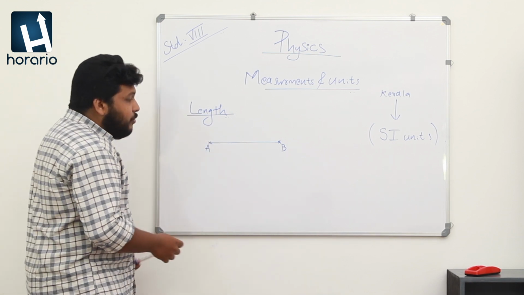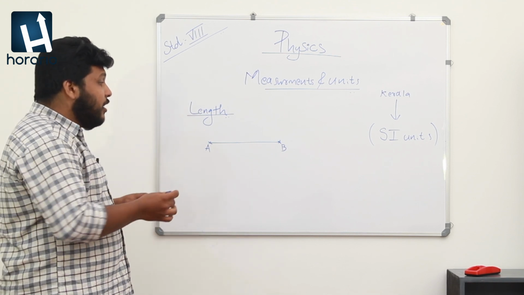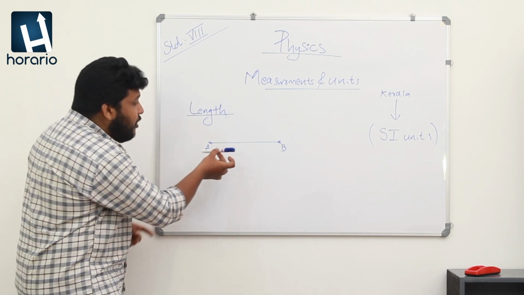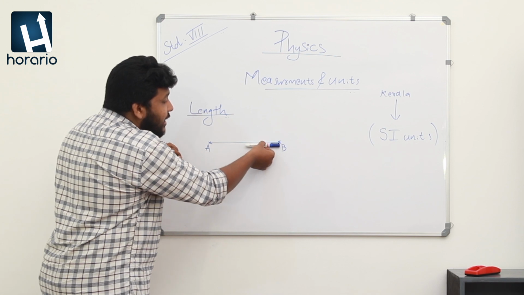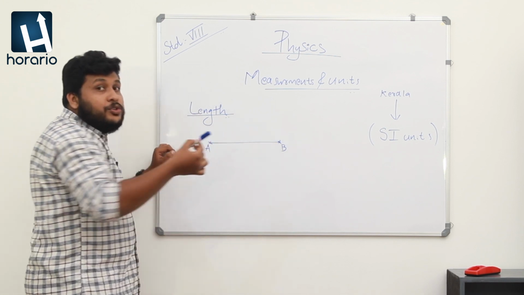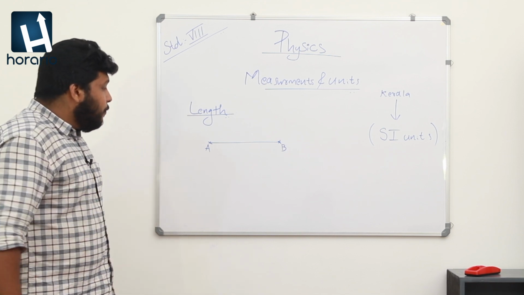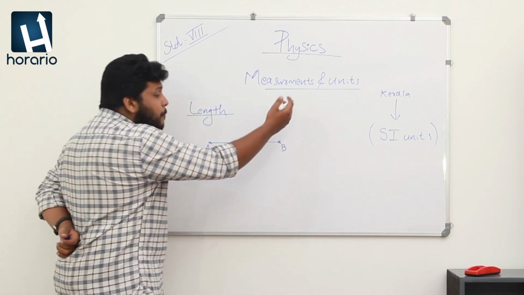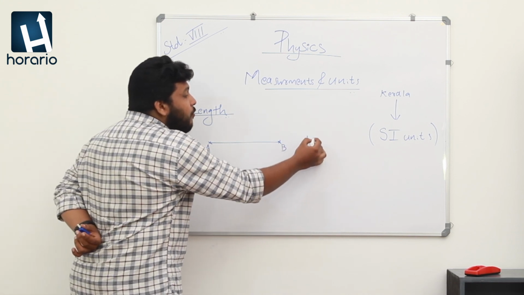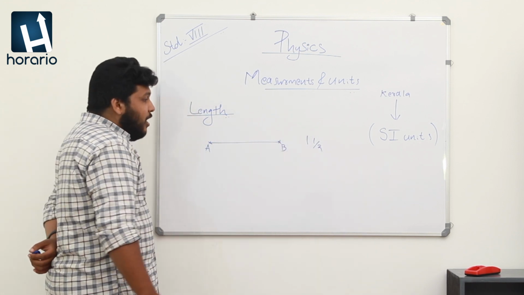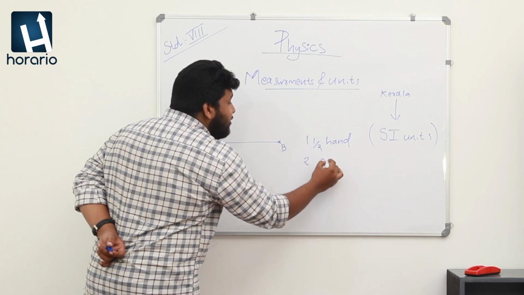Or another student comes, or any other person who is eager to measure the distance, will use a pen as a measuring tool. So, he says this line has a distance of 2 pens. Or we can use other instruments also. So, if different persons are measuring the same line, the first time I got 1.5 lengths of my hand, another time another boy gets 2 pen distance.